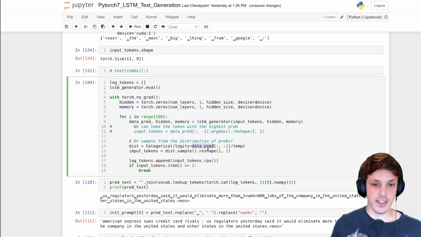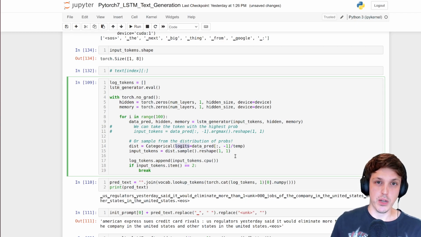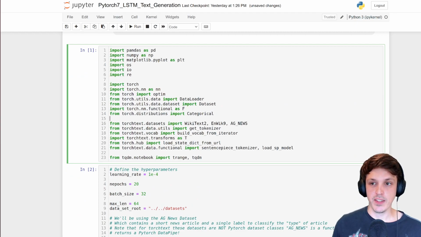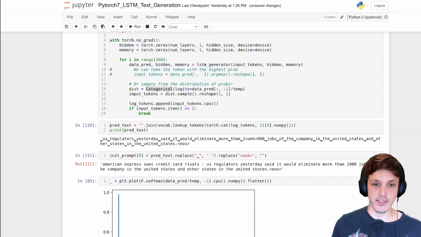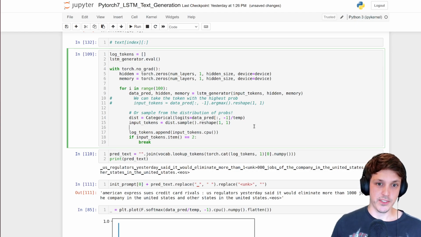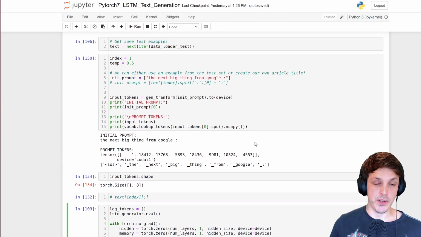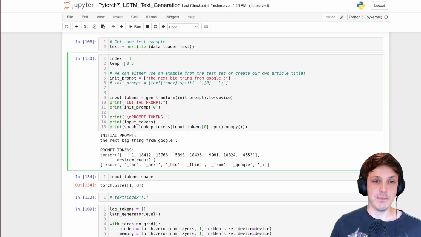So that's what I'm doing here. I've got the output of my model, indexing the last one, and those are my logits, so I don't have to do softmax for this categorical distribution. Side note, the categorical distribution, if you haven't seen it, just comes from the Torch distributions. It's a multivariate categorical distribution that will select one of the tokens from our probabilities. Note here as well that I'm dividing by a variable called temp. You may have heard of temperature before when sampling. This basically skews our distribution to make it more or less random.